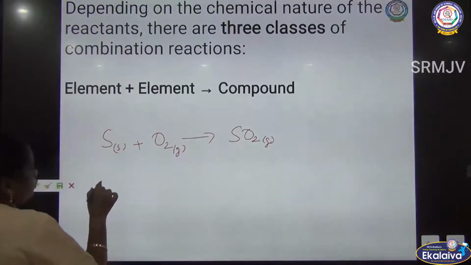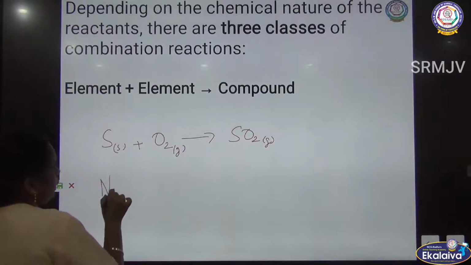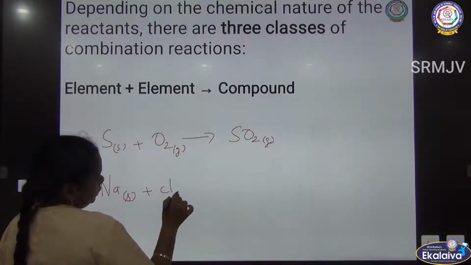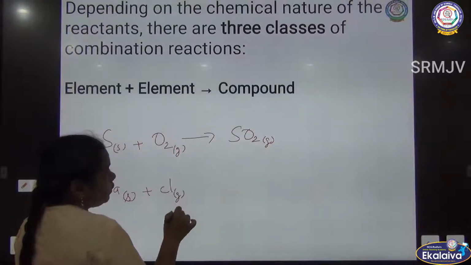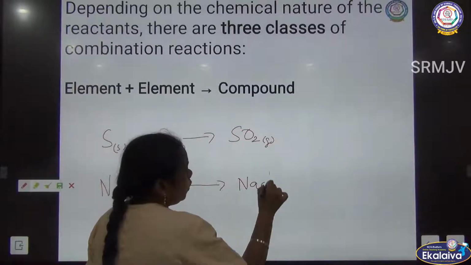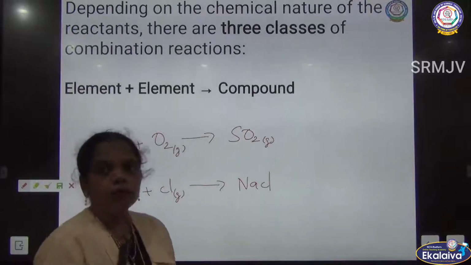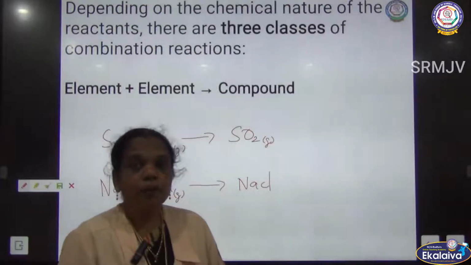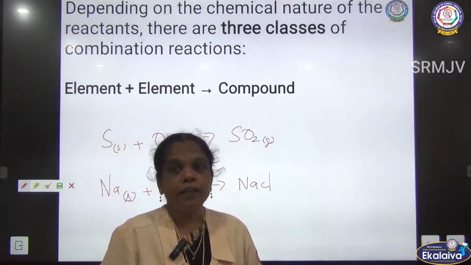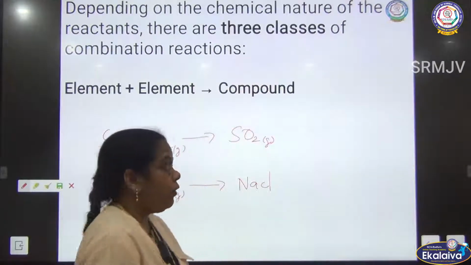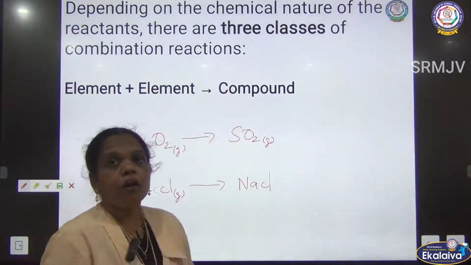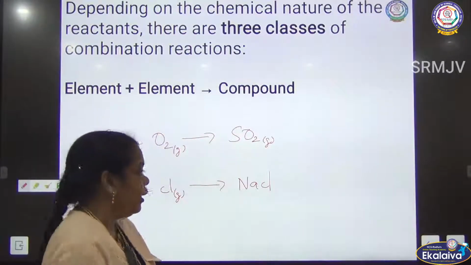One more example: sodium metal reacts with chlorine gas to form sodium chloride. So based on the nature of the reactants, one of the combination reactions is element plus element gives compound.